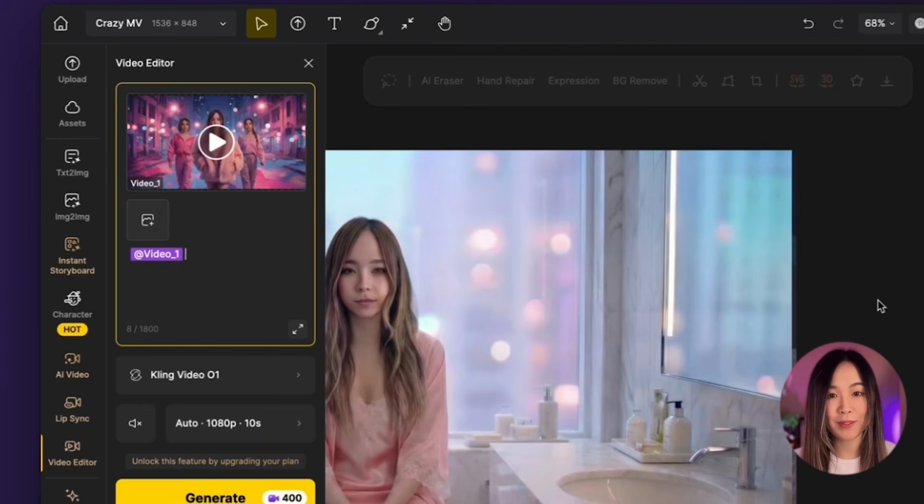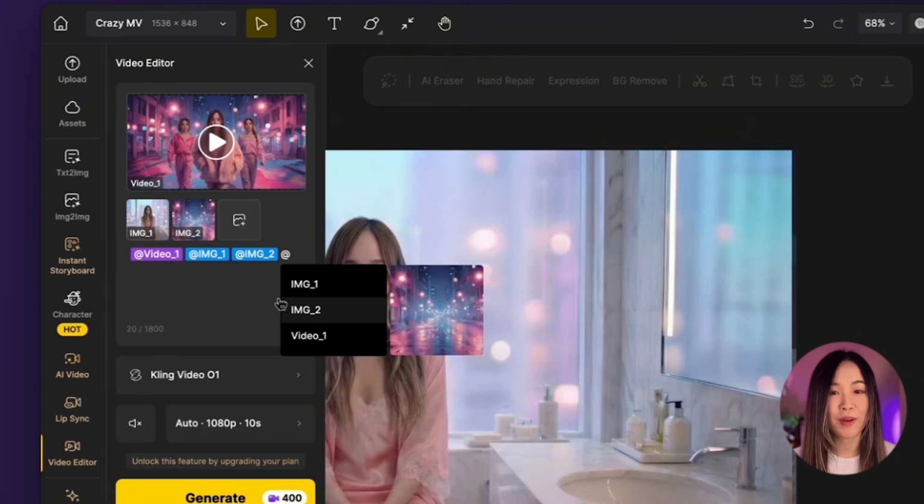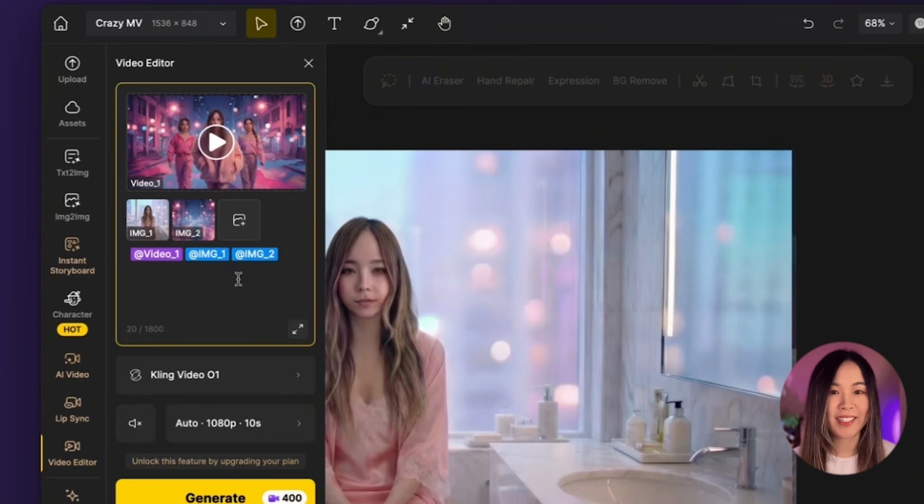Under here in the prompt box, you can see that there's an add video 1 already put in. If you have a reference image, it will also be tagged as add image 1. And if you have another one, you'll see add image 2 and so on. When you type in add, you can choose from different elements. And by describing the relationship between these elements, the AI can understand what exactly you're looking for to combine, swap, or edit the video using natural language to describe how each element interacts. You can then instruct the AI to edit the video in the way that you want.